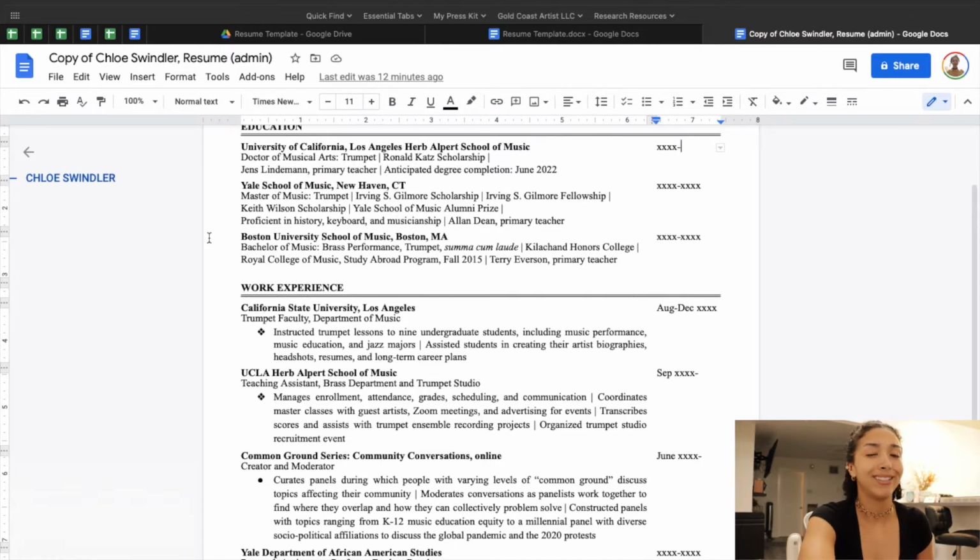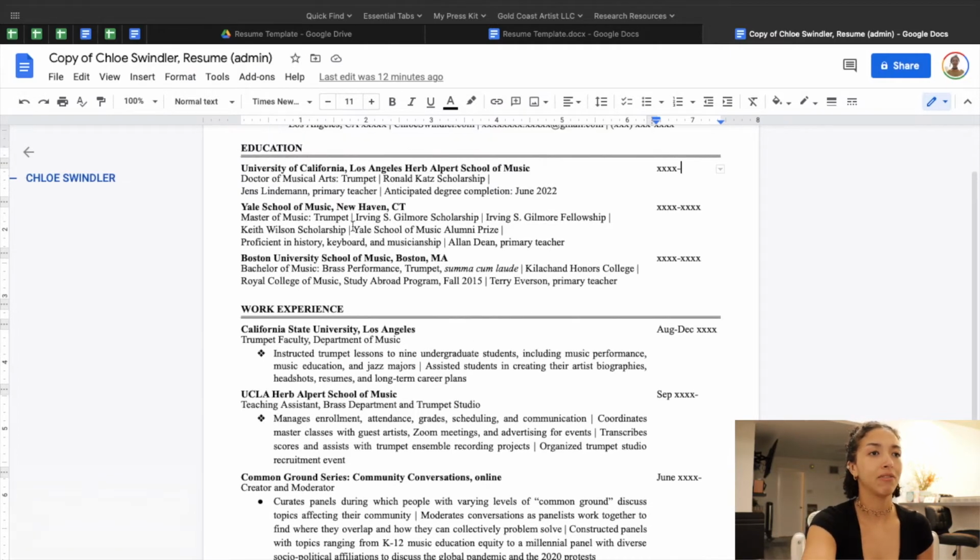I've also put that it says on my transcript that I'm proficient in history, keyboard, and musicianship. And for my undergrad, I've put any accolades: that I was in the honors college, that I did a study abroad program, and who my primary teacher was. On this side here, you'll put information, and on this side, you'll put the dates.